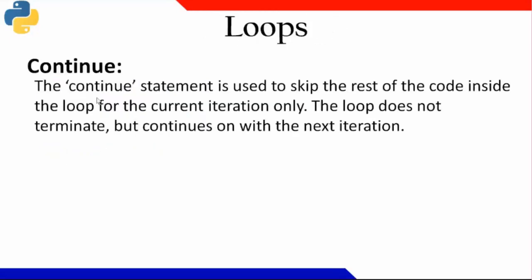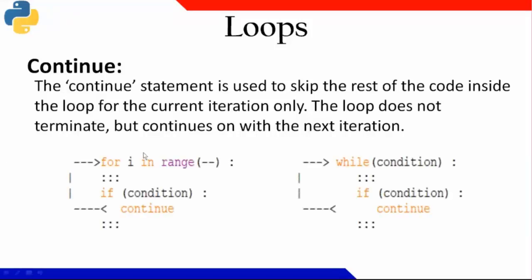Under this looping structure, two more keywords come, that is continue and break. Continue means I can skip for the next one. It is available to both the for loop and the while loop. If a condition is true, I'll continue, which means I'll not do anything and go for the next i value. Similarly, for the while condition also, if the condition is true, I'll not do anything and go for the next while value.